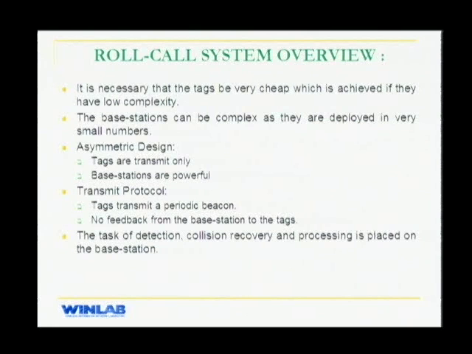As I've been saying, our Roll Call system is going to have cheap tags, which can only be achieved if your tag has low complexity. Your base stations are going to be very few as compared to tags, so they can be complex. What we have here is an asymmetric design. You have tags which are transmit only and base stations which are powerful. The tag is going to transmit a periodic beacon. The interval between two beacons we have kept to be 1 second, and there's going to be no feedback from the base station back to the tag. All the detection, collision recovery, and processing is going to be done by the base station.